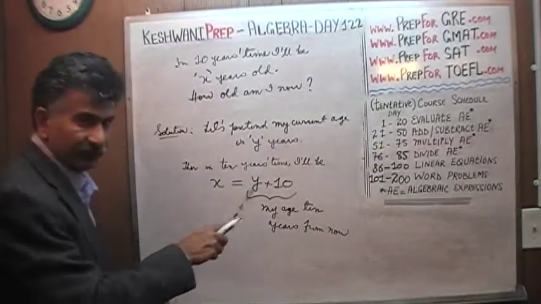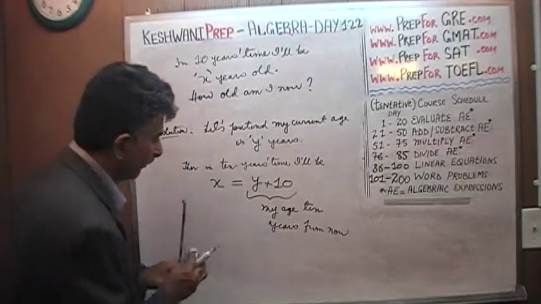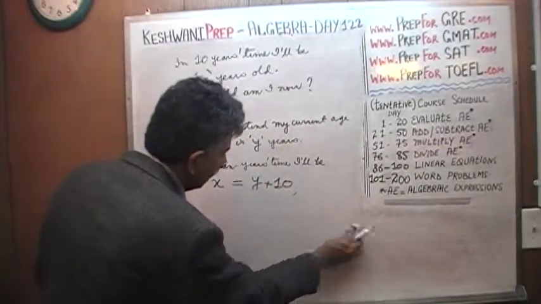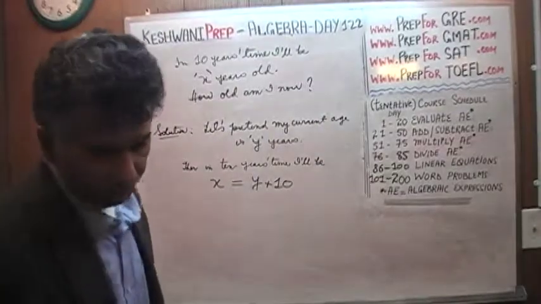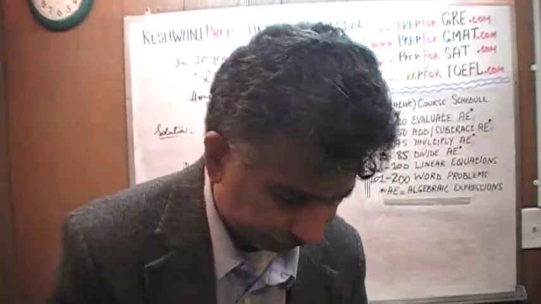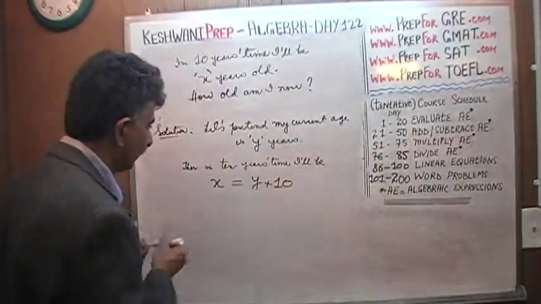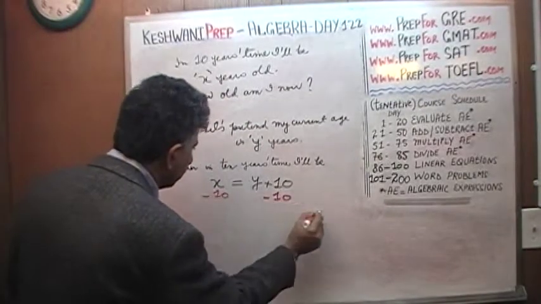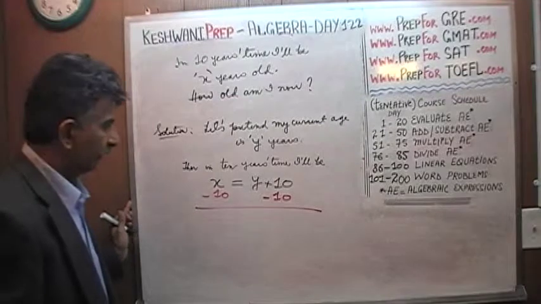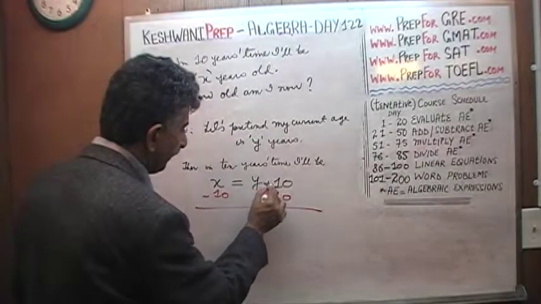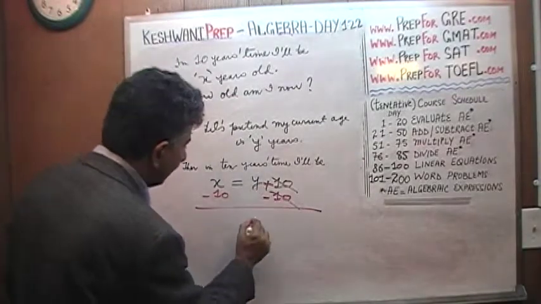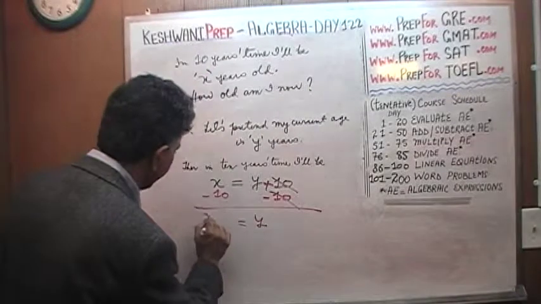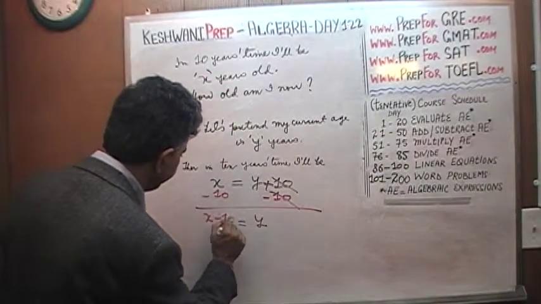So we're not done yet. We have to solve for Y. I need the room, so I'm going to erase it. We have to get the Y by itself. How do we get Y by itself? Well, subtract 10 from both sides. So positive 10 and negative 10 drop out, and Y equals X minus 10.